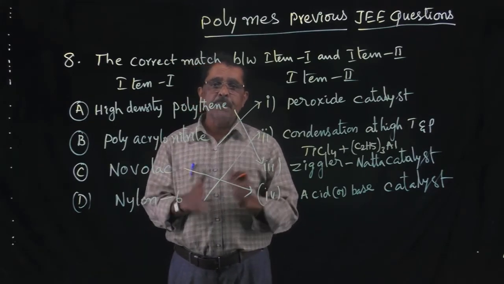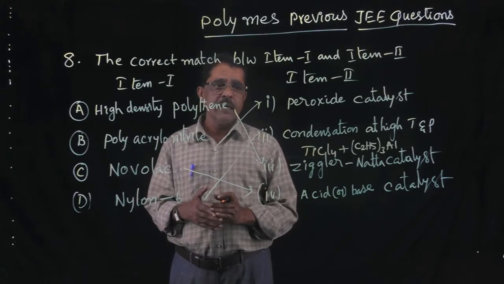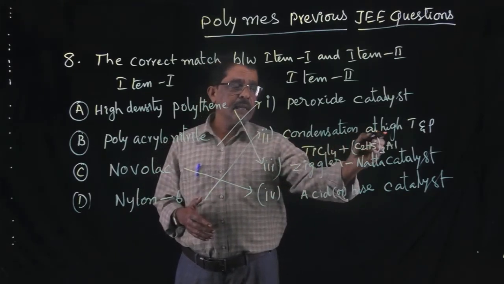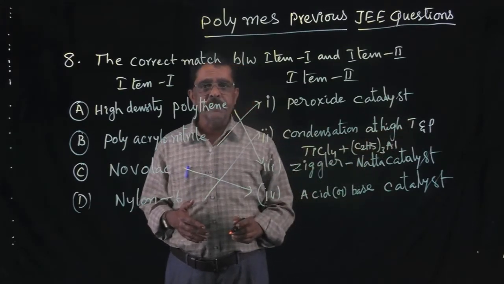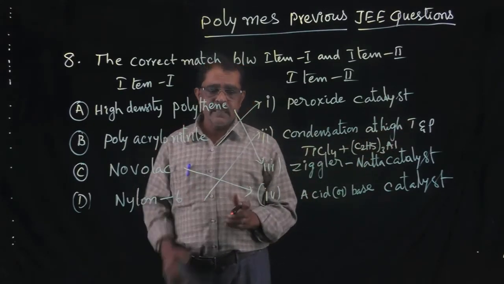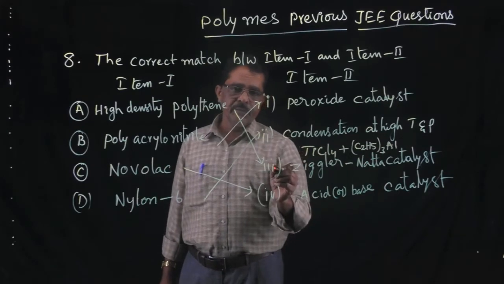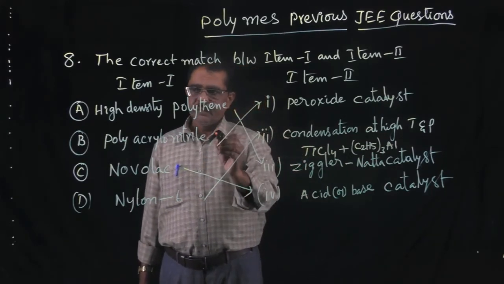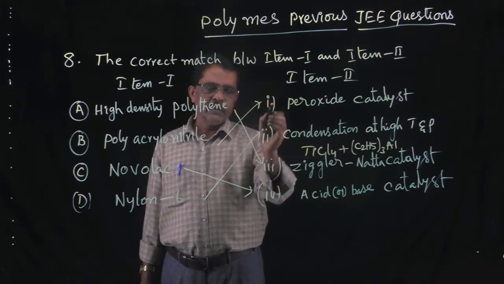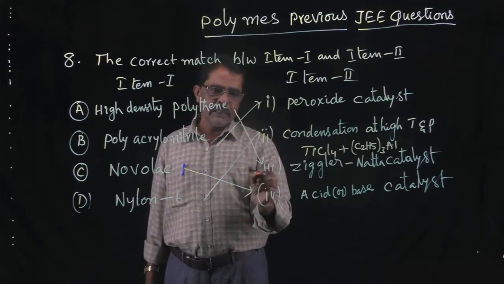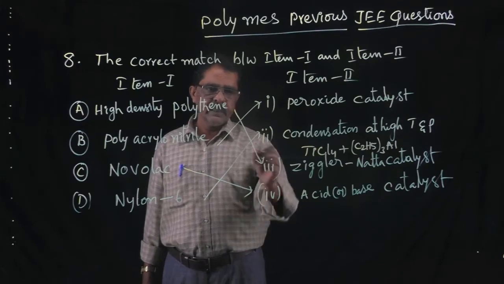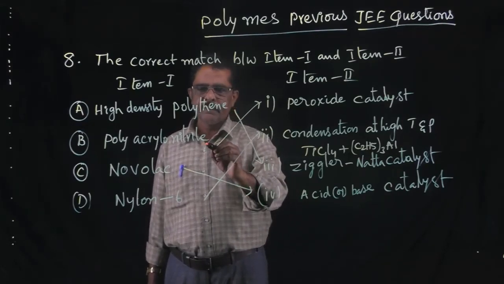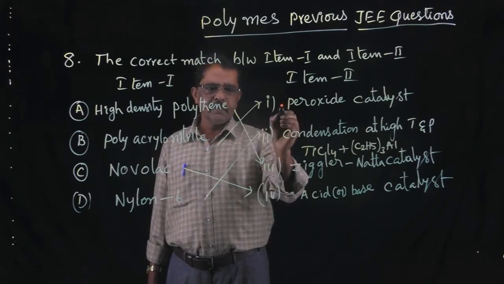So here nylon 6 is the what? Monomer is caprolactam. It will take place in condensation at high temperature and pressure. So correct matching is 3, 2, 1, 4. 3 is the first option, and polyacrylonitrile 1.